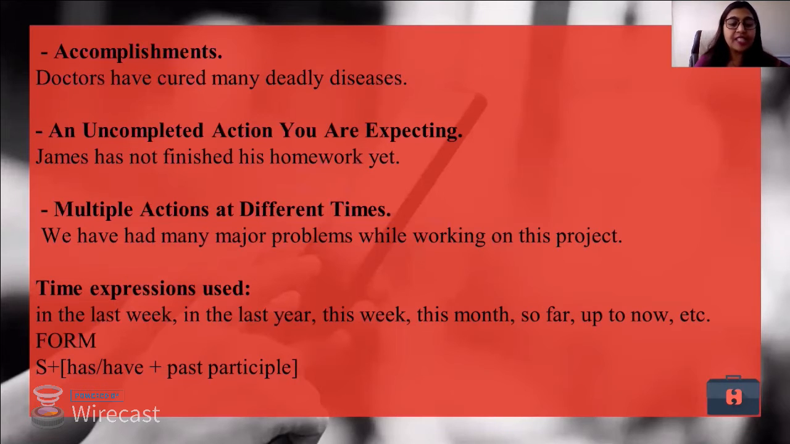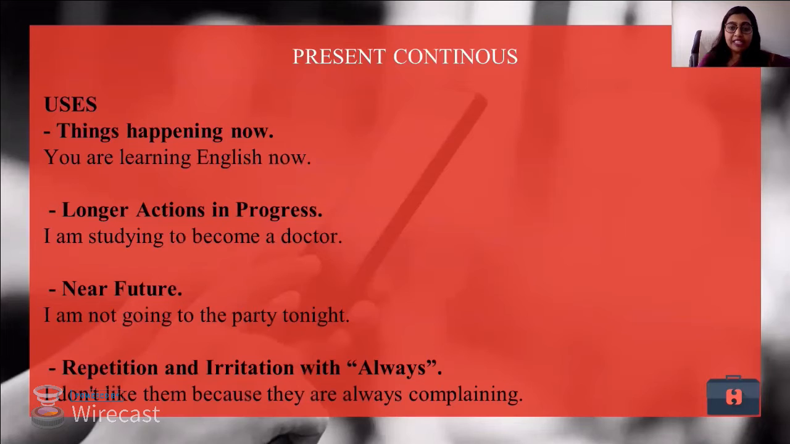Time expressions used: in the last week, in the last year, this week, this month, so far. So these are the words that I use when I talk about some actions that finished in the past but have some reference with the present. Moving down to the next tense, present continuous tense, things happening now. So when I talk about things that are happening right now in front of my eyes while I am talking, those actions are considered present continuous tense.